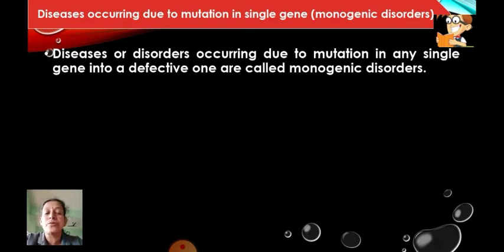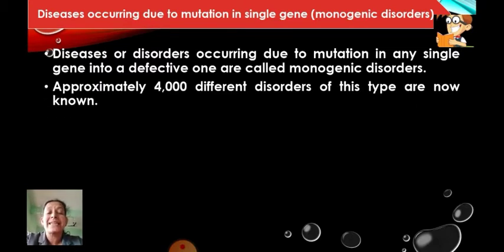There are approximately 4,000 different known diseases due to alteration in the sequencing of only a single gene.